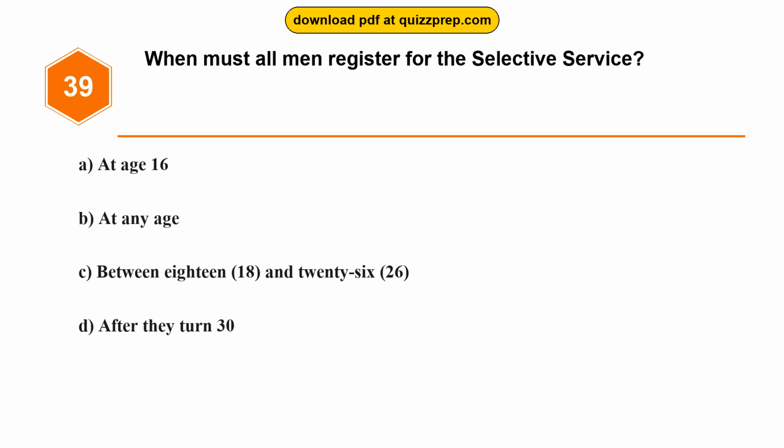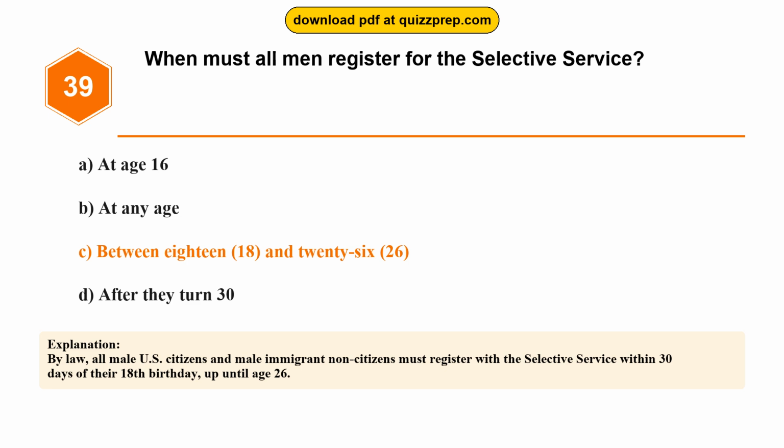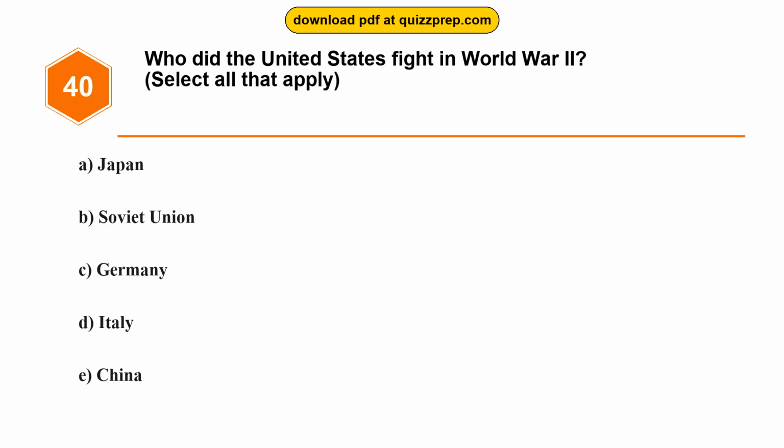Option A, at age 16. Option B, at any age. Option C, between 18 and 26. Option D, after they turn 30. The correct answer is option C, between 18 and 26. By law, all male U.S. citizens and male immigrant non-citizens must register with the Selective Service within 30 days of their 18th birthday, up until age 26. Question 40. Who did the United States fight in World War II?